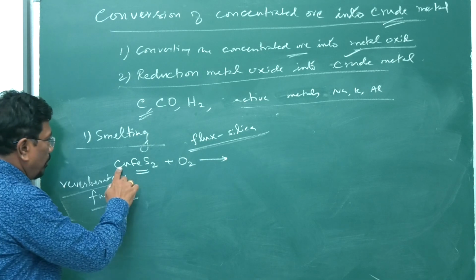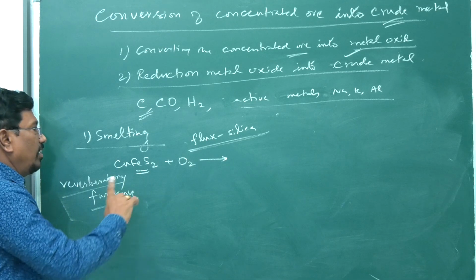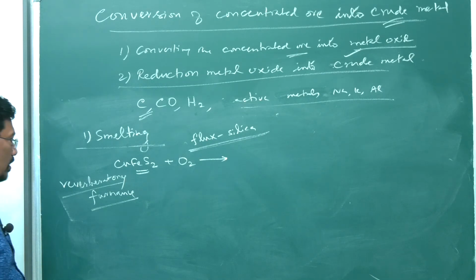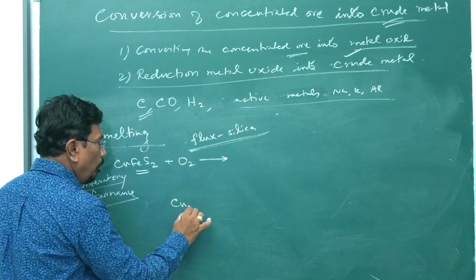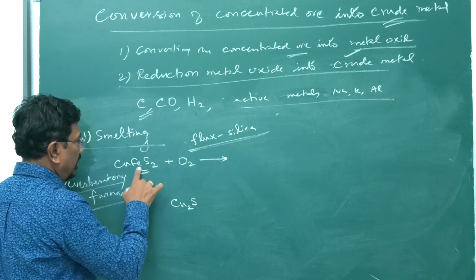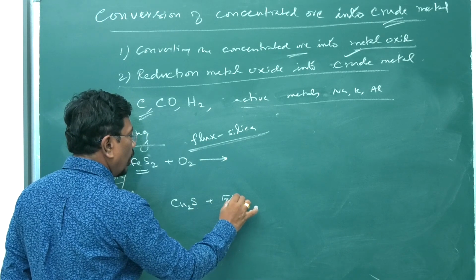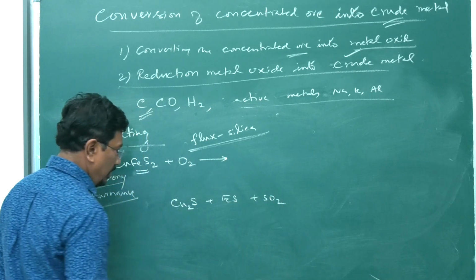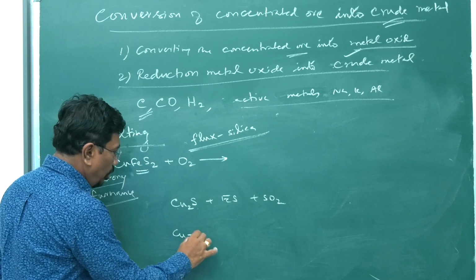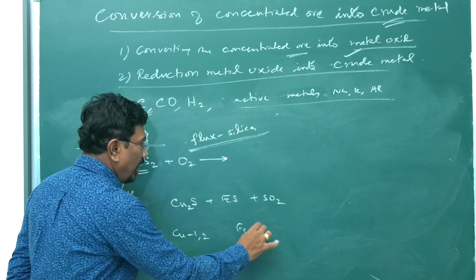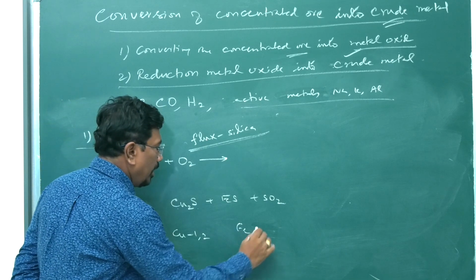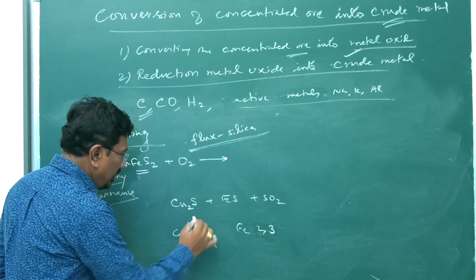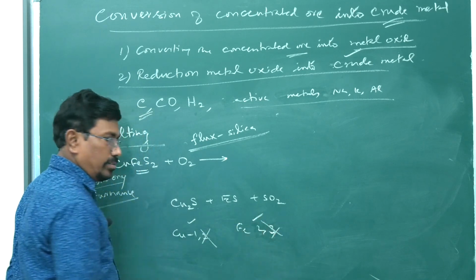What is happening? Both copper as well as iron will become corresponding sulfide first. Copper will become cuprous sulfide, lower oxidation state. Iron will become ferrous sulfide, lower oxidation state. Sulfur will become sulfur dioxide. These are the products. Copper can exist with valency 1 and 2. Iron can exist with valency 2 and 3. Here it exists with the lower valency.